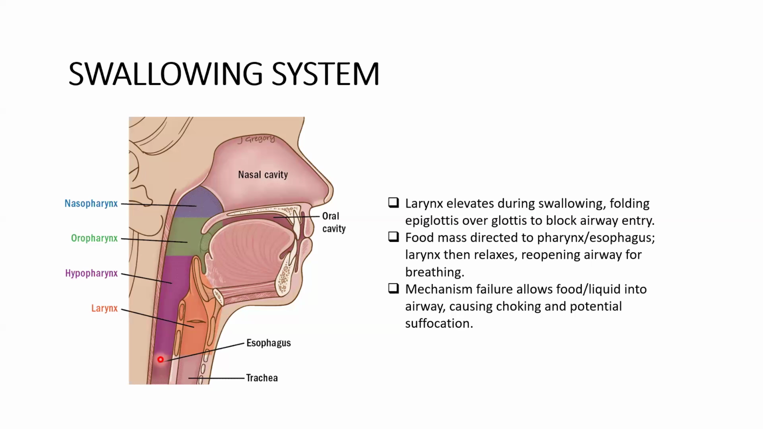lungs. And after the food mass is passed to the pharynx and enters the esophagus in here, the muscles that elevate the larynx relax and the larynx returns to its normal position, backward in here. At the same time the epiglottis returns to its upright position, opening the airway to allow normal breathing to resume through the trachea in here.